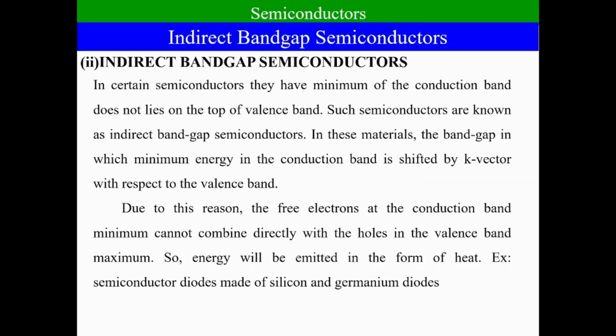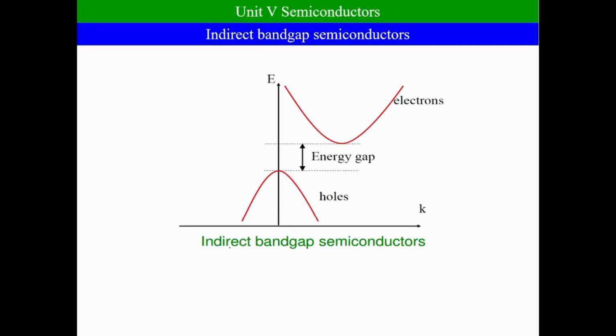In a similar way, we can go to the indirect band gap semiconductor. If you observe the diagram, in these semiconductors the maximum of the valency band does not lie on the minimum of the conduction band. It is shifted by a k vector. Wherever you observe this, such semiconductors are known as indirect band gap semiconductors. Because of this, the holes in the valency band cannot